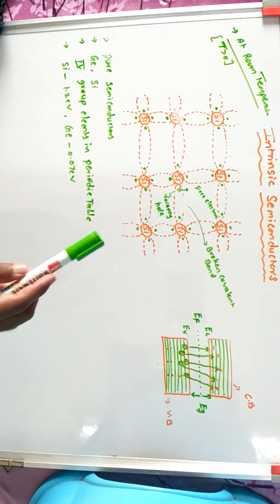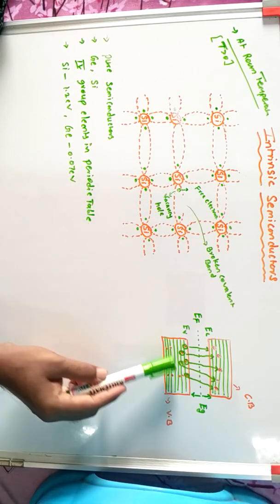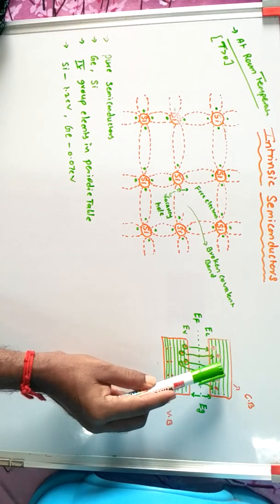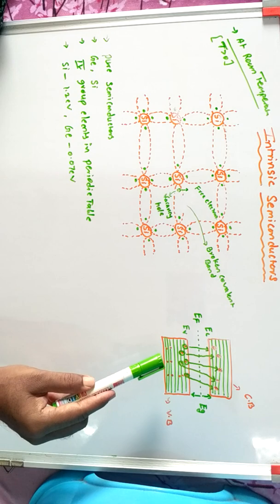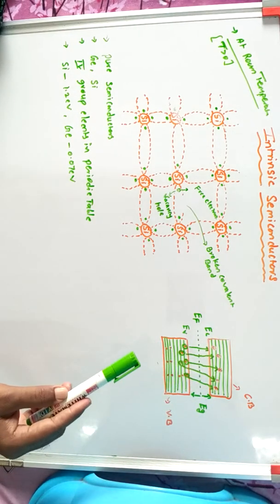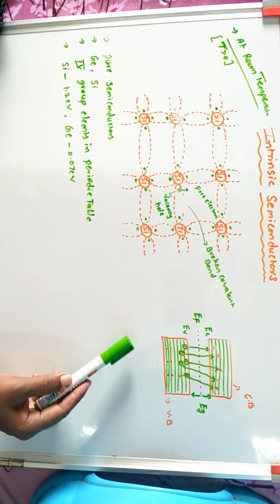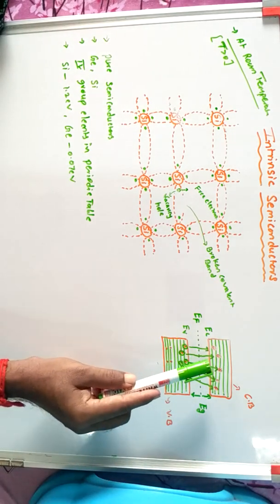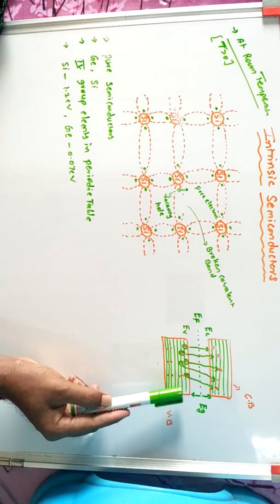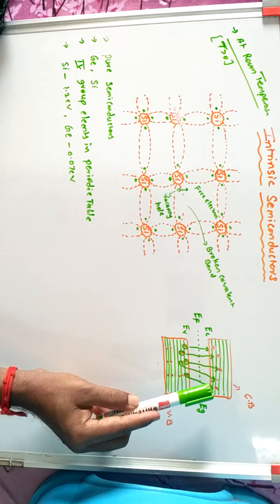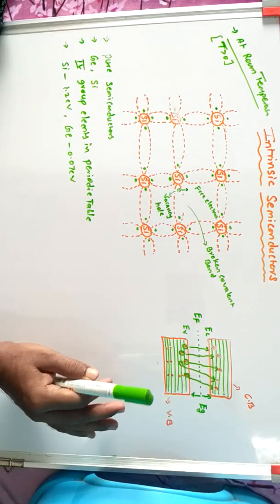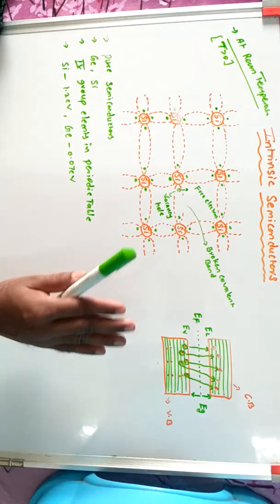These free electrons cross the energy gap and enter the conduction band from the valence band, occupying energy levels there. The valence band has holes while the conduction band has electrons. This is the intrinsic semiconductor at room temperature compared with 0 Kelvin.